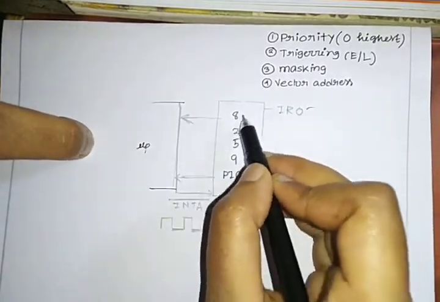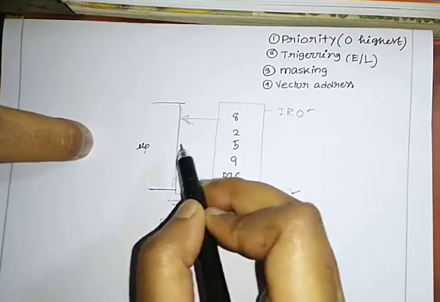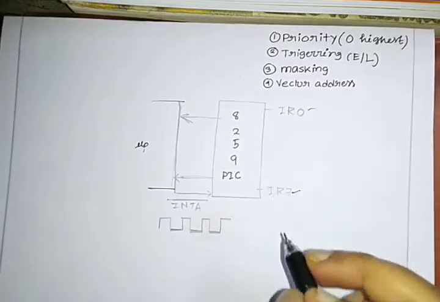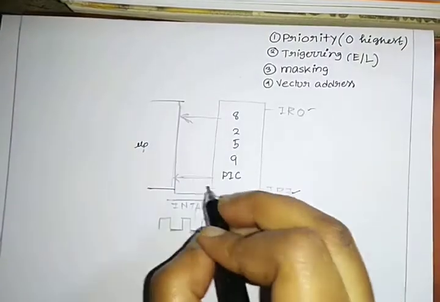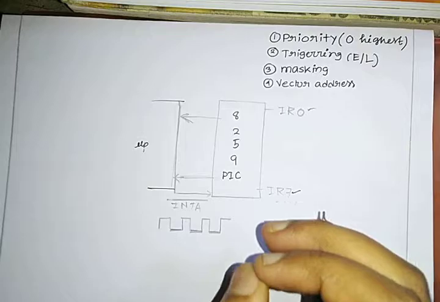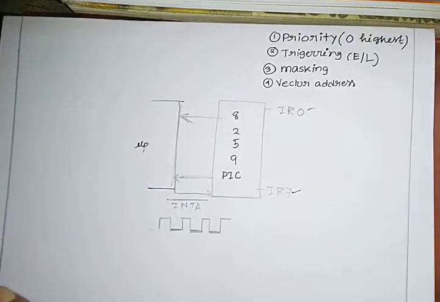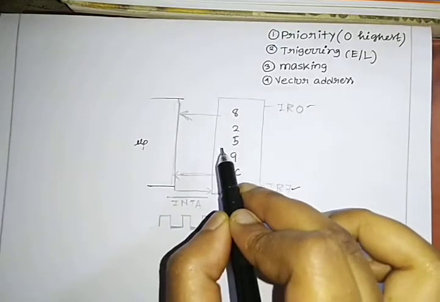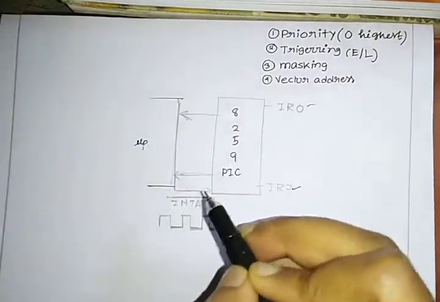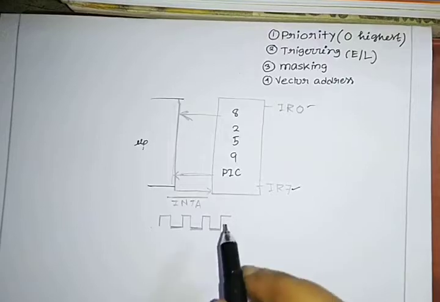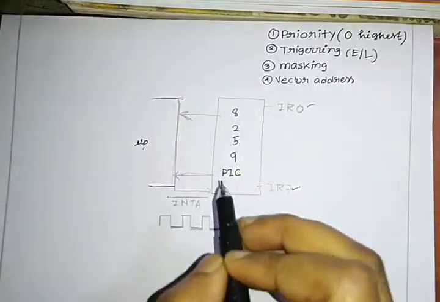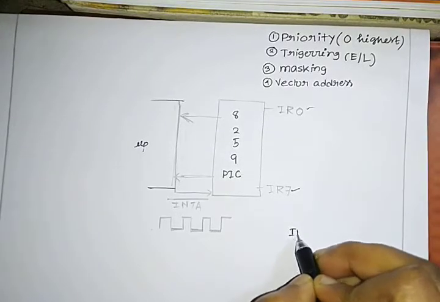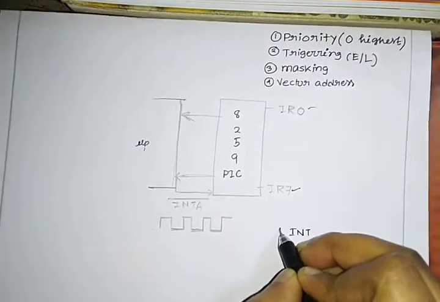Now 8259 will produce a signal saying that I have something on this port. I will discuss it later in the architecture video. So first 8259 will produce this INT signal.